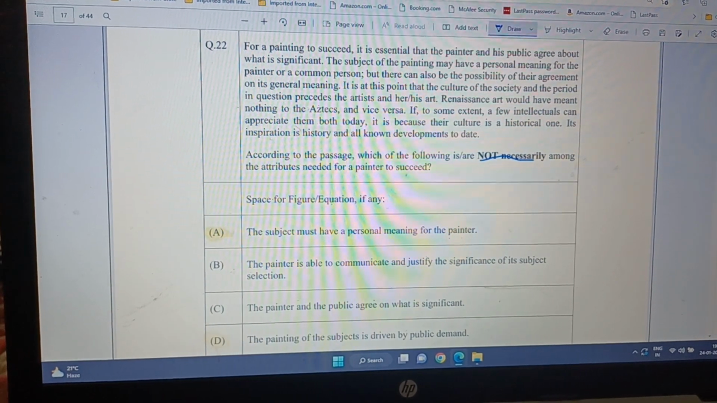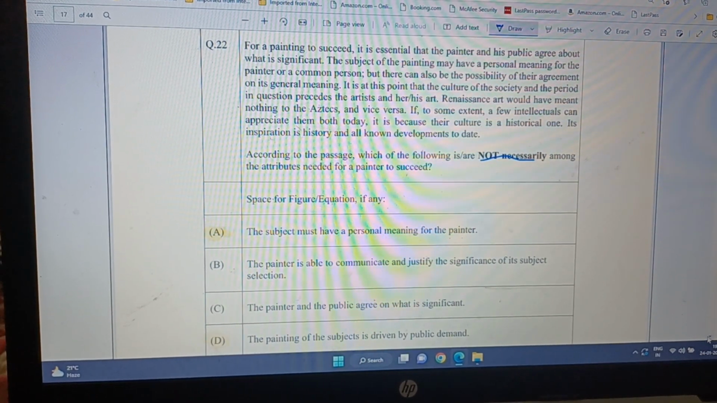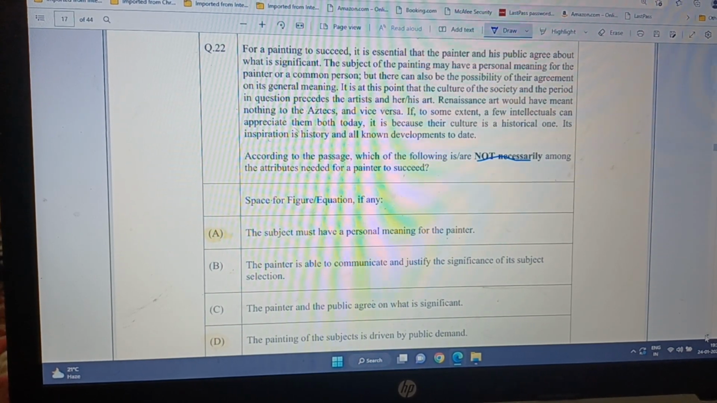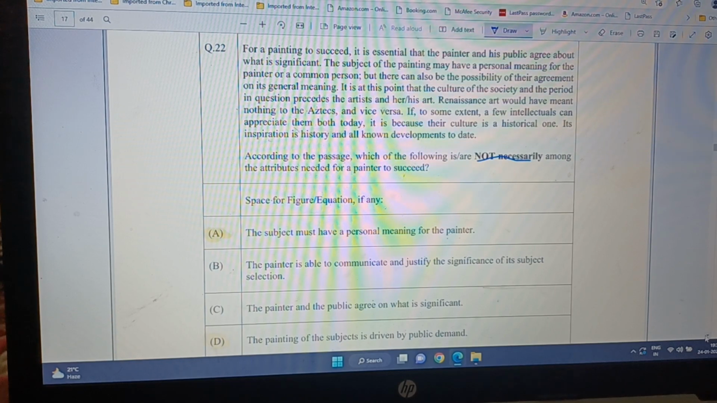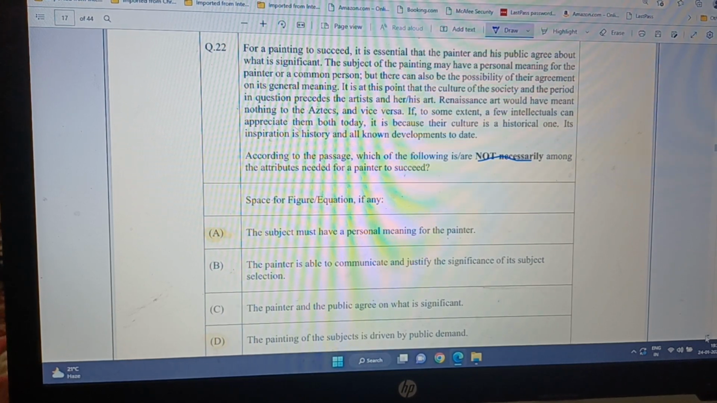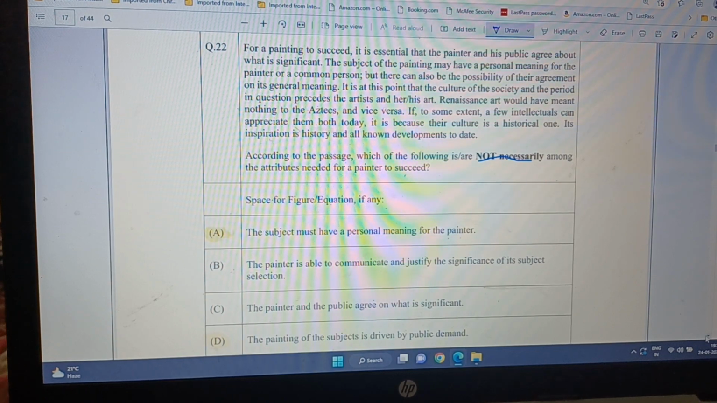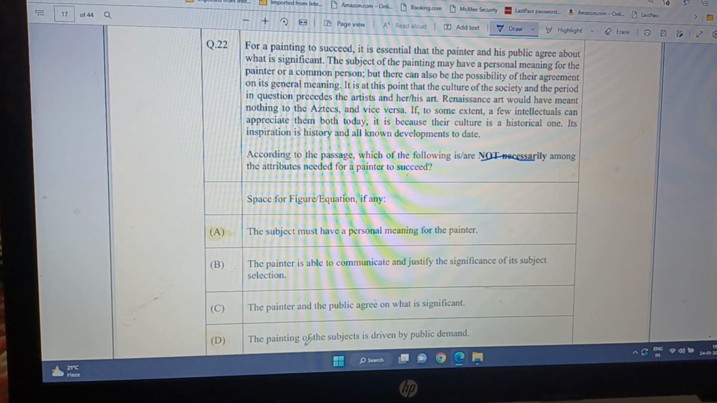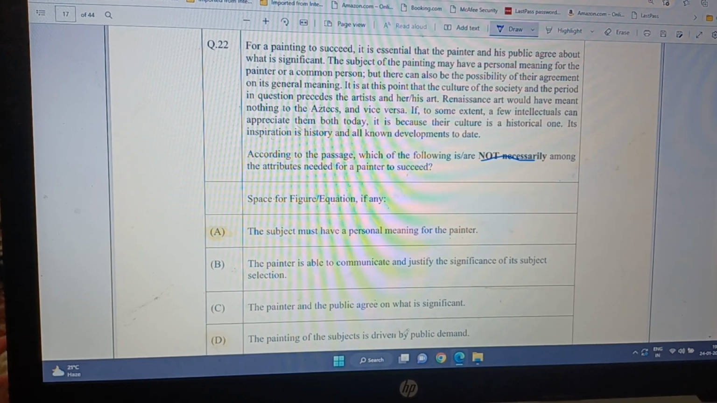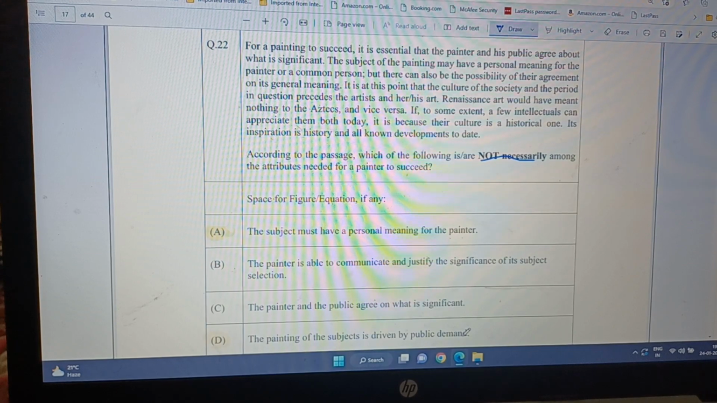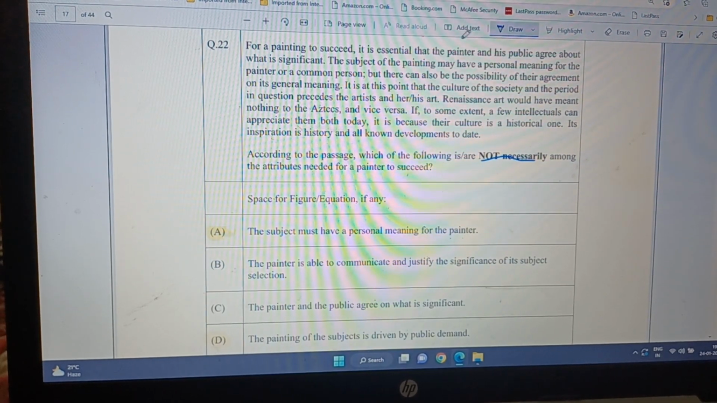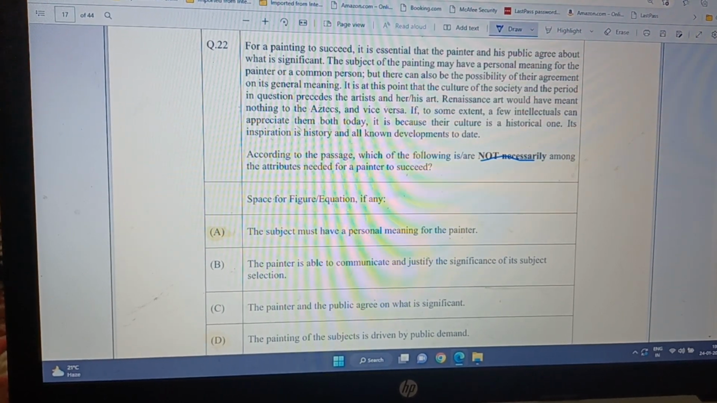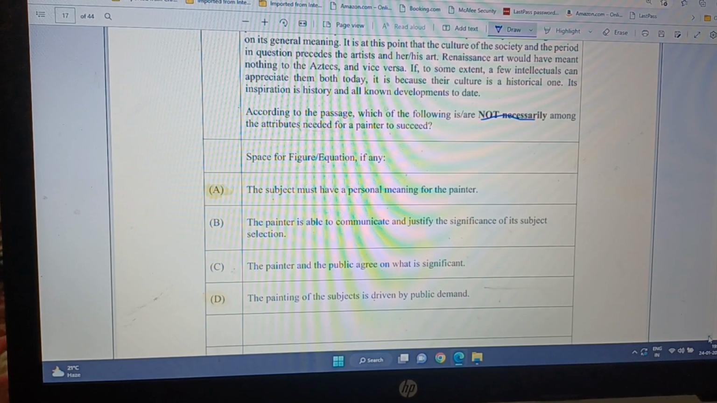So the painter works only when, not only when, rather I would say mostly when this public demand demands that kind of painting. So A and B don't necessarily follow, because D says the painting of the subject is driven by public demand. Well, the painter also has to agree, he also has to have this personal preference. So that's why A and D are not necessarily following.